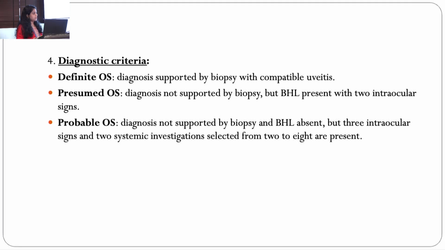For the diagnostic criteria, we can diagnose in three categories: definite OS, diagnosis supported by biopsy with uveitis; presumed OS, diagnosis not supported by biopsy but BHL and other signs are present; and probable OS, where biopsy is not supported and BHL is absent, but other intraocular signs and systemic investigations are positive.